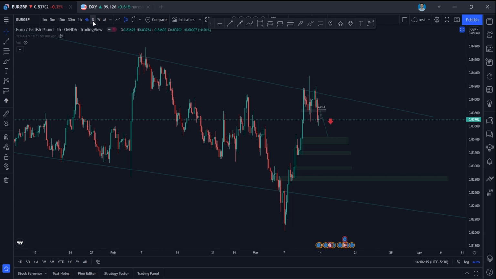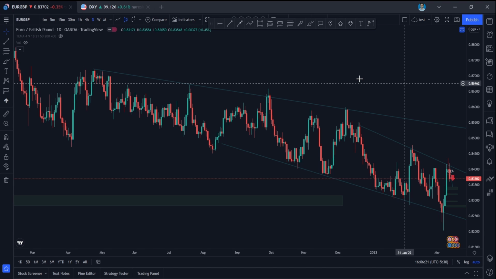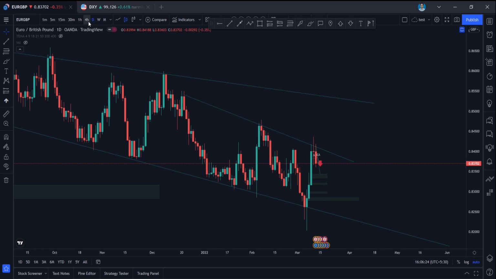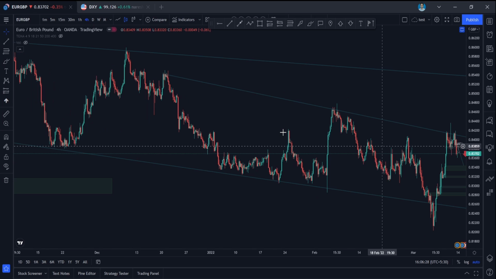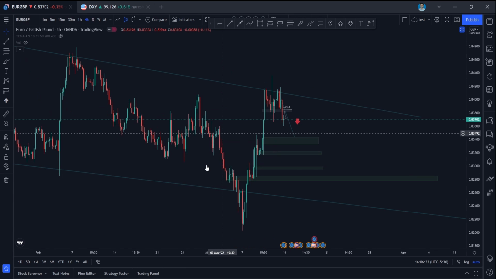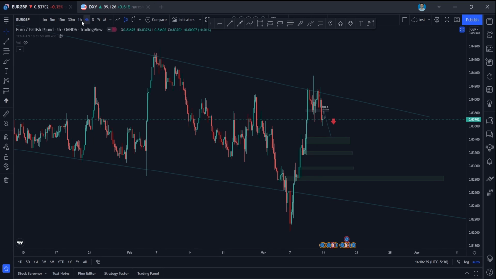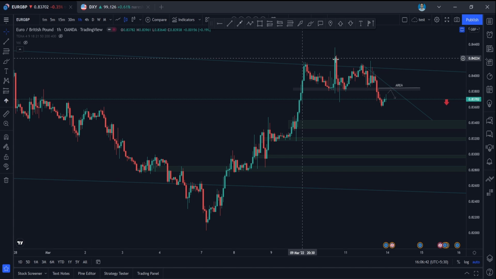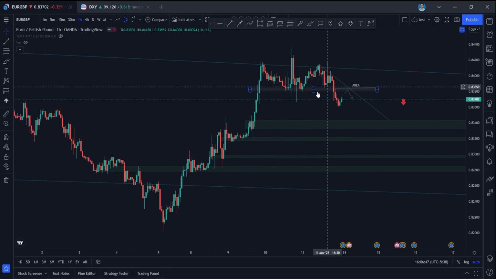So in EURGBP, we are having a very good setup here, guys. What we are having is it is in a major downtrend, and because of some news and recovery, it has made a big move here. So what I'm expecting is it is respecting this trend line, and it makes something like a head and shoulders pattern or triple bottom, triple top, so you can call it anything. It is some kind of reversal pattern. So just wait for the price to pull back to the zone, and you can go for short entries in EURGBP, guys.